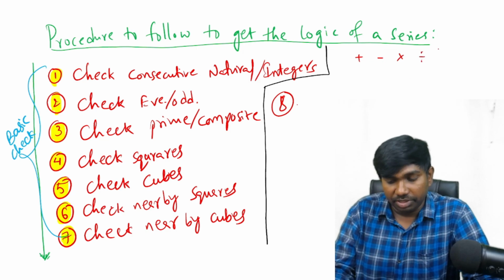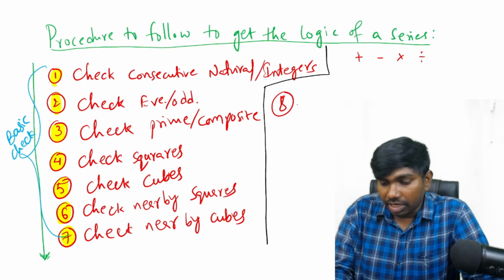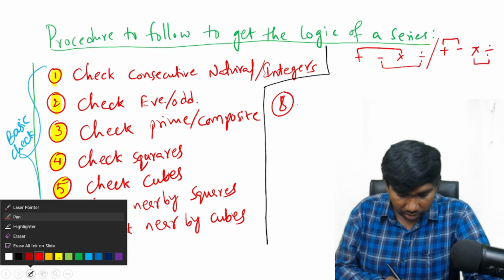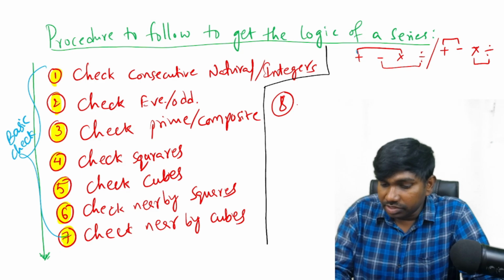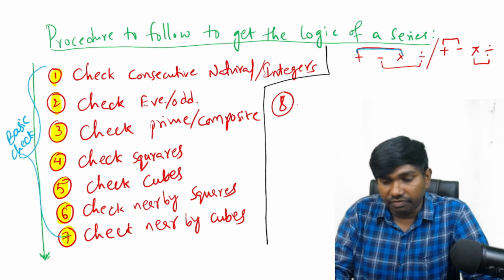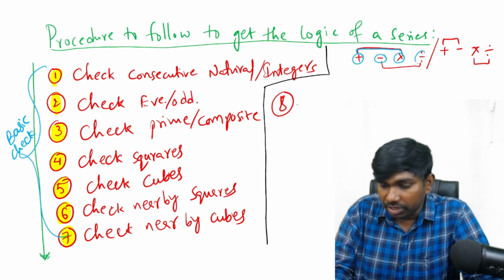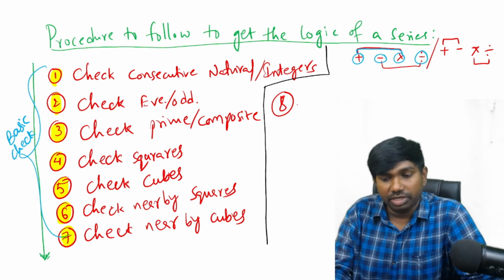In this addition, multiplication, subtraction, and division, I am categorizing these two as one and these two as another. This is one type of category, and another is addition, subtraction, multiplication, and division. In this, these two one category and these two another category. Okay, see how I have categorized them. In this, it is increasing series. If it is an increasing series, it may be related with a plus or into, or if it is a decreasing series, it may be related with the minus or division.